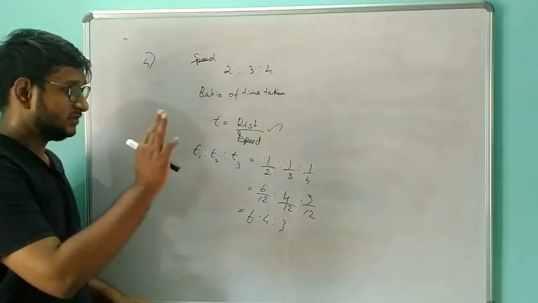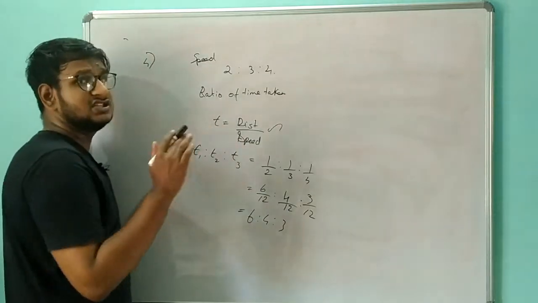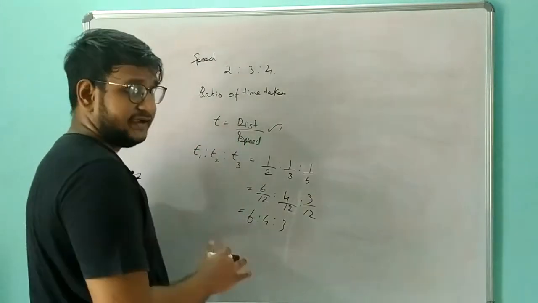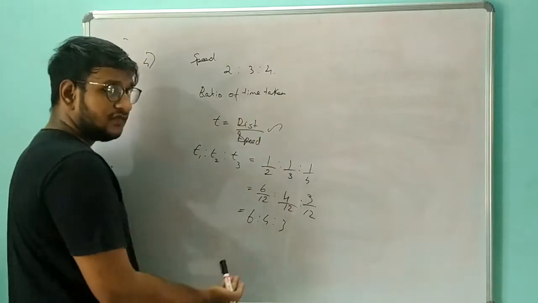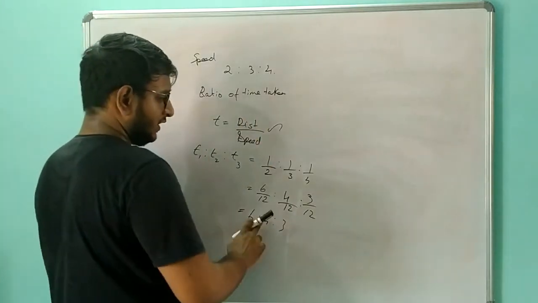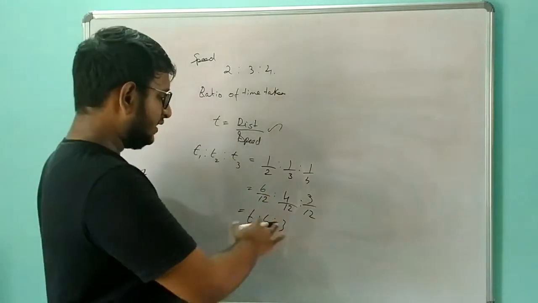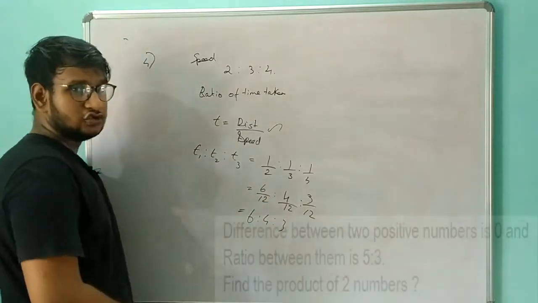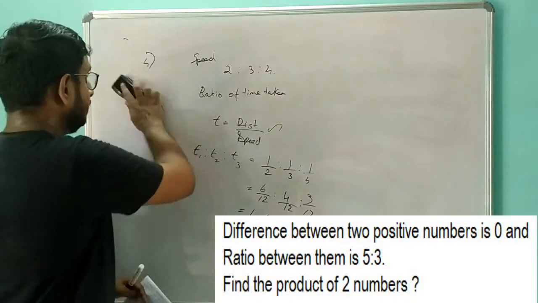Okay, this is one of the simplest problems, and here we need to keep in mind that time taken is equal to distance by speed, so speed is equal to distance by time taken. We need to use this formula in order to solve further. Here I have just taken the LCM so that I can take 1 by 12 as common, and we can simplify it as 6 is to 4 is to 3. So let's move on to the next sum.